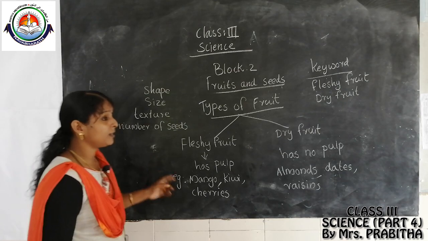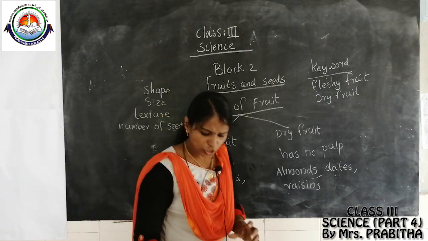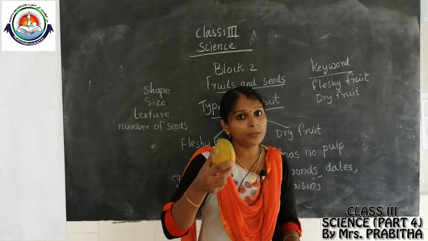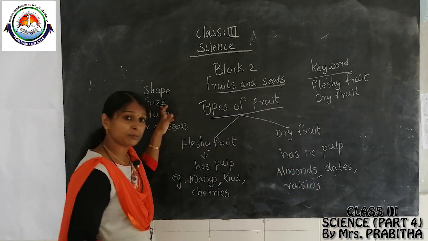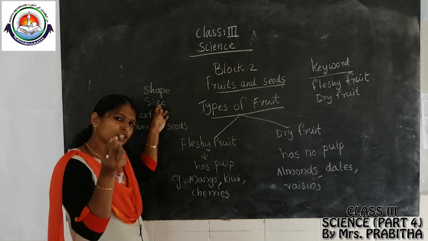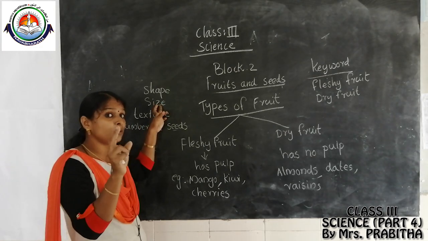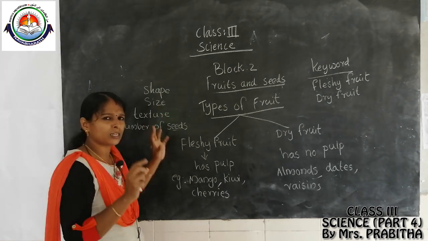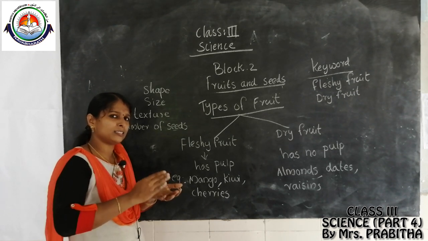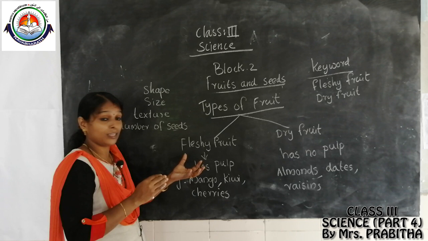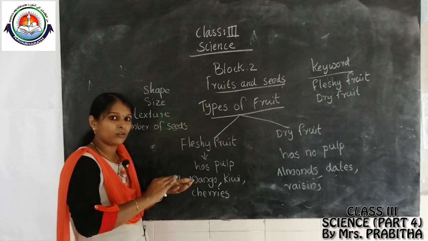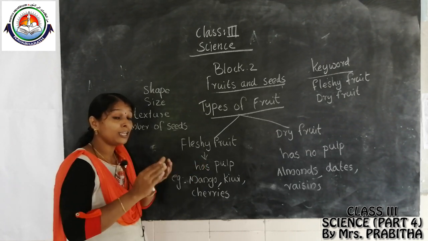For example, we know mango. How is the shape? Yes, mango shape is different from some other fruits. And how is the size? Mango is big, right? Cherry is very small, isn't it? So size is different. Texture: some fruit, when we touch it outside, is very rough. Kiwi, when we touch it, is rough; the apple is very soft.